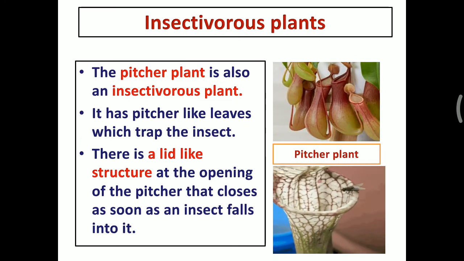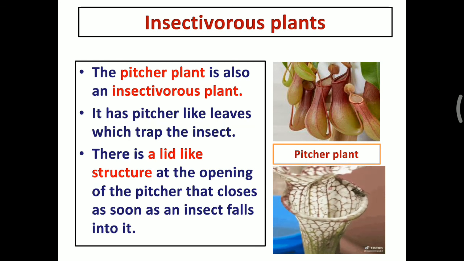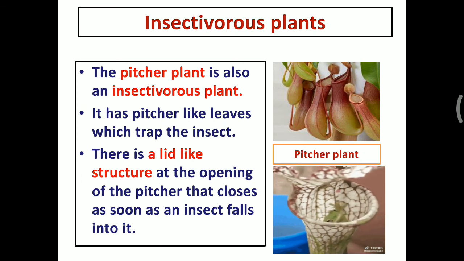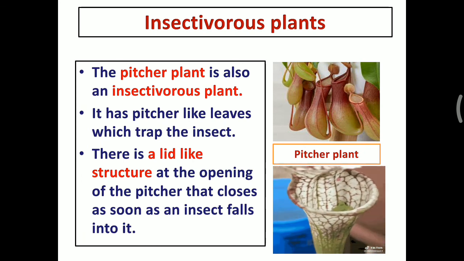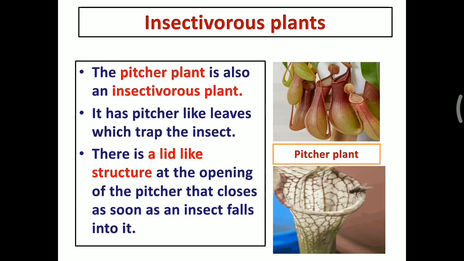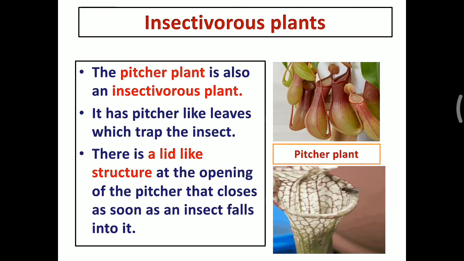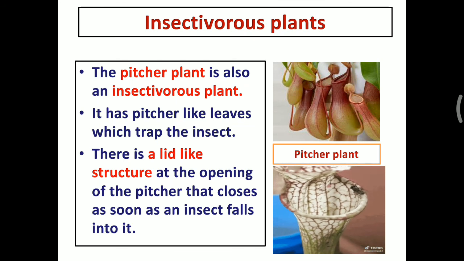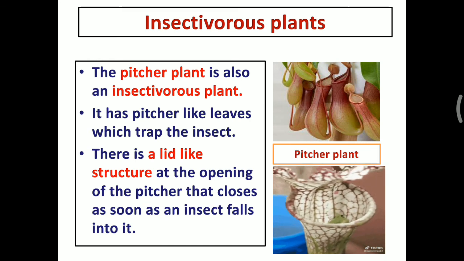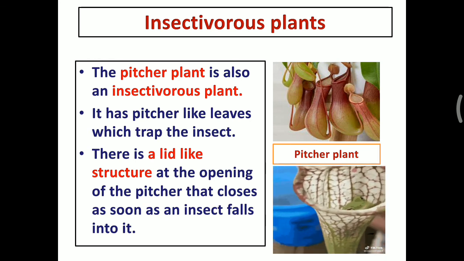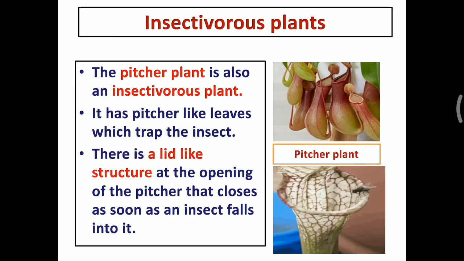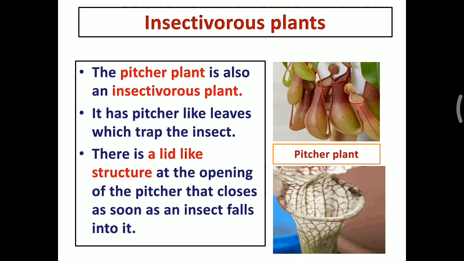The next example of insectivorous plants is the pitcher plant. The pitcher plant is also known as an insectivorous plant. Look at this image. This is a pitcher plant. It has pitcher-like leaves which trap the insect. There is a lid-like structure at the opening of the pitcher that closes as soon as an insect falls into it. Look at this image.